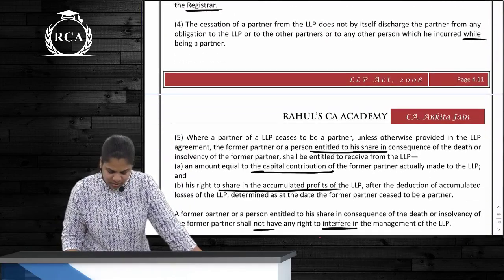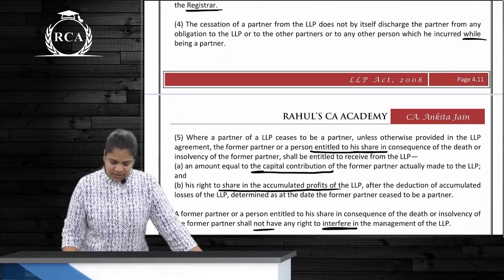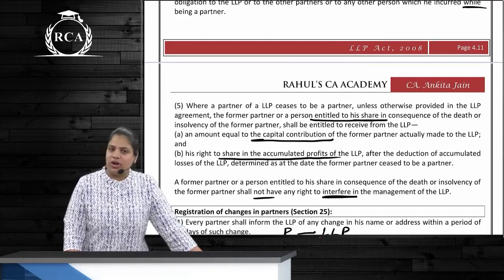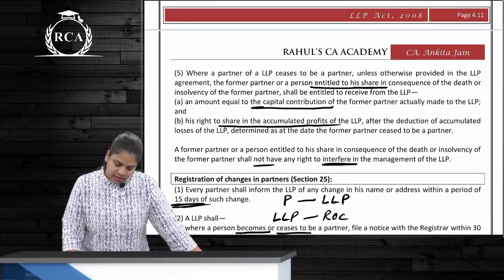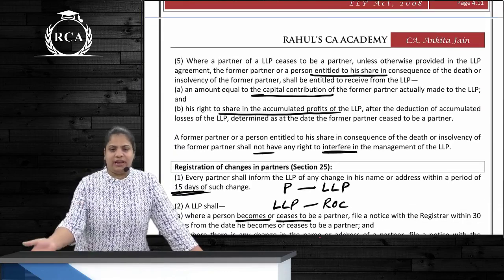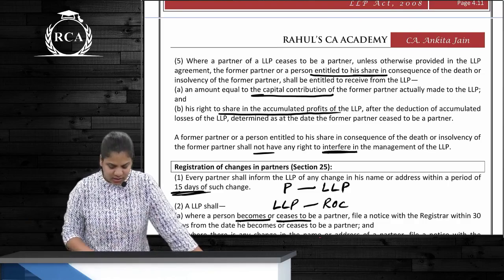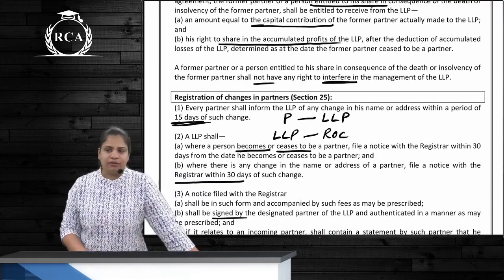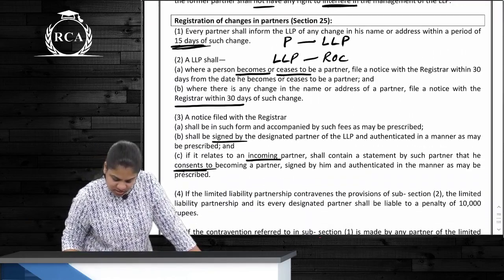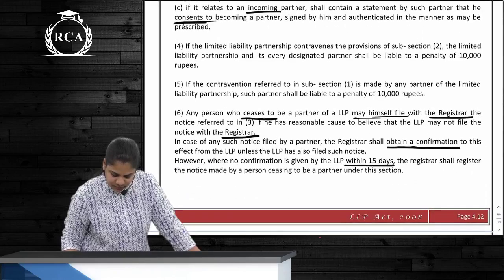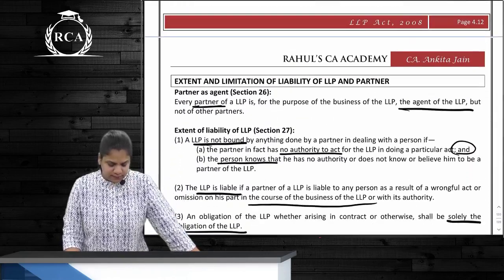Yes. One more. Partner ceases to be a partner, so he is entitled to his share, two things. What? First is capital contribution and another is share in accumulated profits. Regarding this legal error, can he interfere in the business? No, he is not allowed to interfere in the management. Correct? This change is done, this change is done, sign is done, ceases to be, this point also is completed.